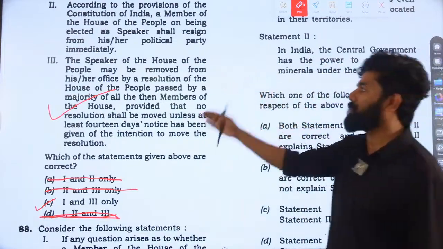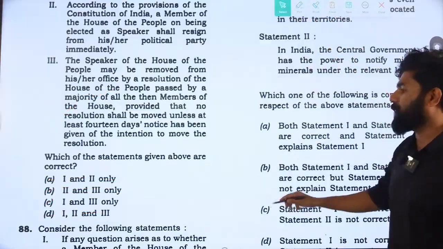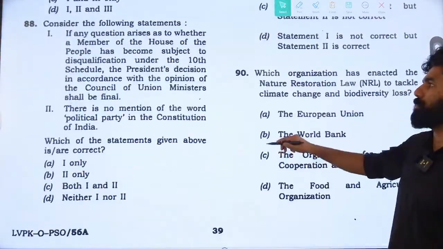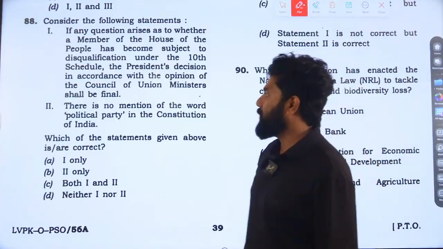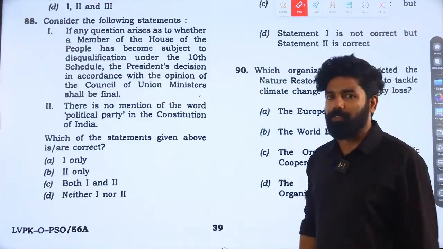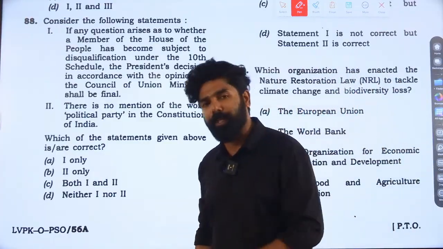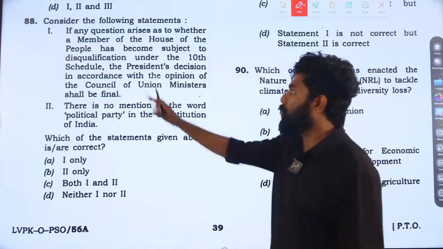Statement 3 was regarding the removal of the Speaker. That requires an effective majority of the Lok Sabha. Question number 88. This is regarding the disqualification of members under the 10th Schedule of the Indian Constitution. There was a lot of current affairs, with repeated news with respect to defection. So you can go through the statements.